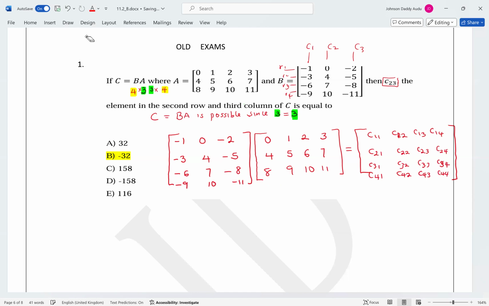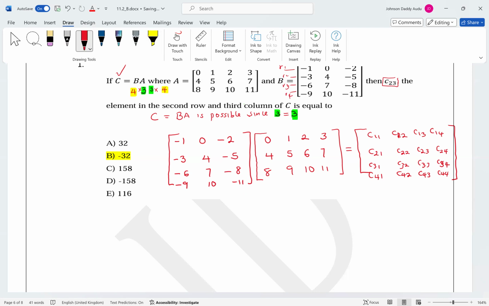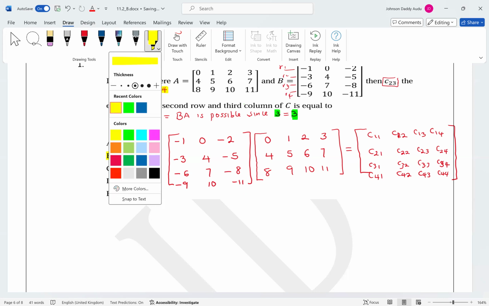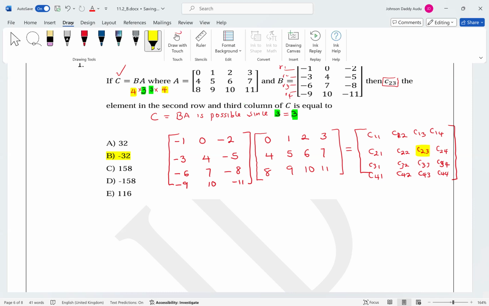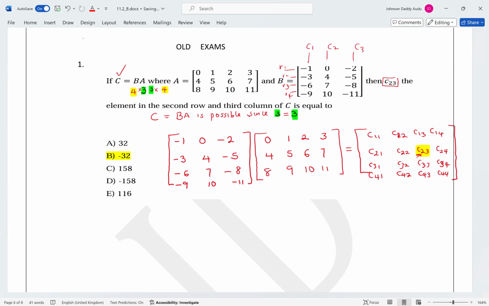We are using C to represent the elements of matrix C. So if we need C23, it means you are only interested in this element here. Are we interested in the other ones? No, we're not. So what is the fast way to get it? This element will come from the second row of the first matrix.